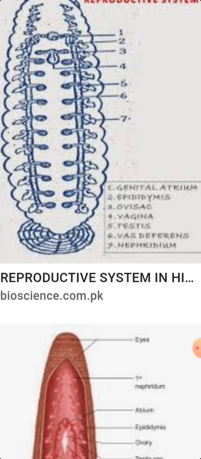Sometimes we see them in 11 to 12, 11 to 13 or 12 to 13 pairs of testis sacs.